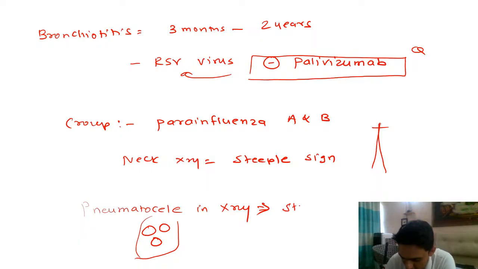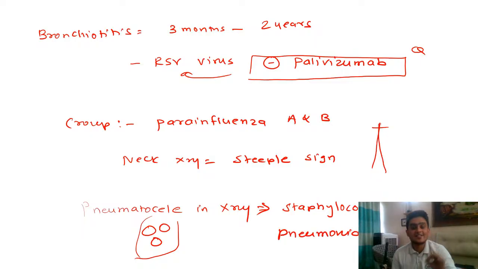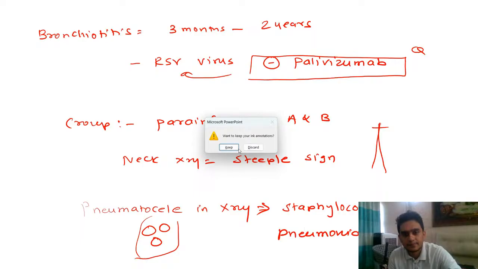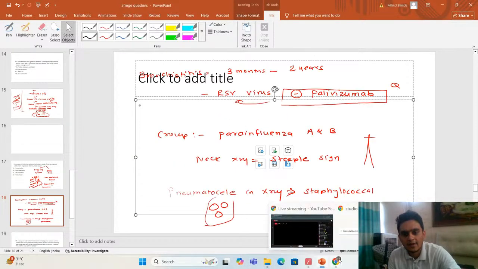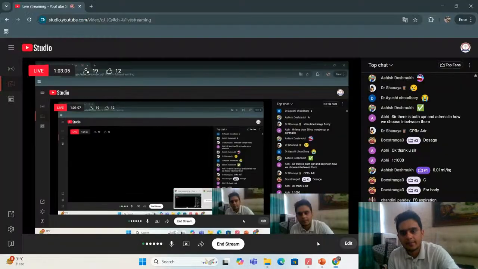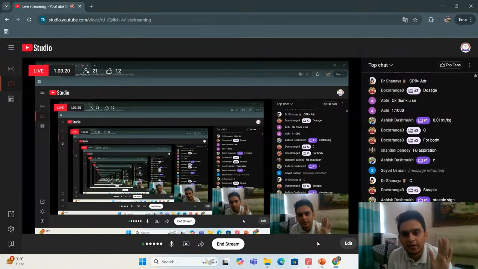So this is caused by staphylococcal pneumonia, which causes very serious, very severe pneumonia in infants and young children. Okay, clear? Very good. So these are one-liners and things that we should know about the other viruses as well. Okay, clear?